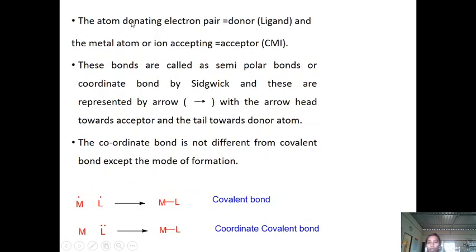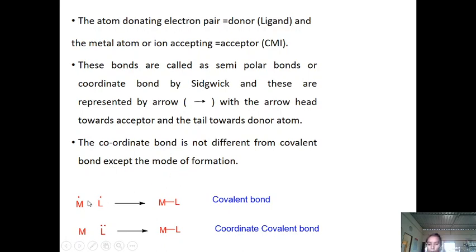So, the atom donating the electron pair is called the donor or ligand. The metal atom or ion accepting the electron pair is the acceptor and central metal ion. These bonds are called semipolar bond or coordinate bond or dative bond. This bond is represented by an arrow. The arrowhead points toward the acceptor and the tail is toward the donor atom.